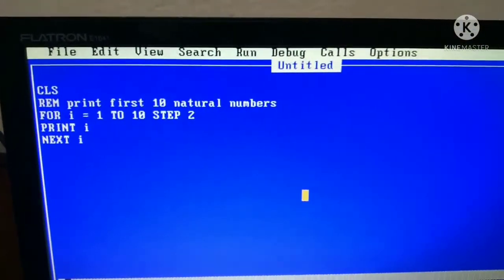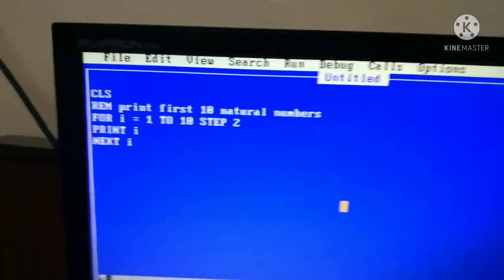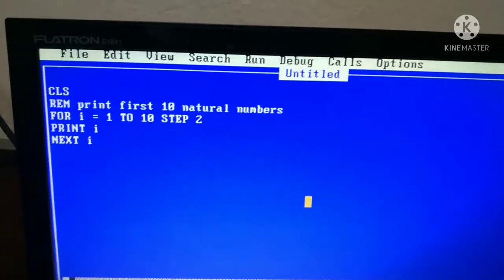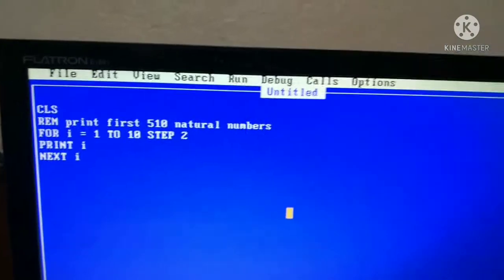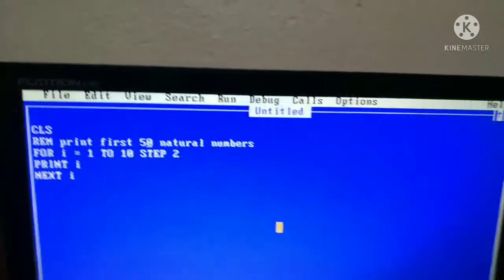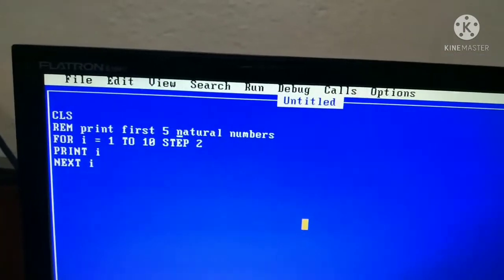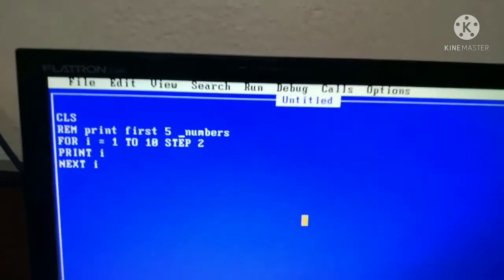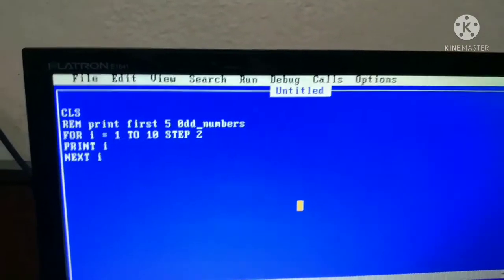Then the REM statement will not match with the program. Then it will be first 5 odd numbers. And I see the output: 1 3 5 7 9. 1 3 5 7 9 is the output of the program.